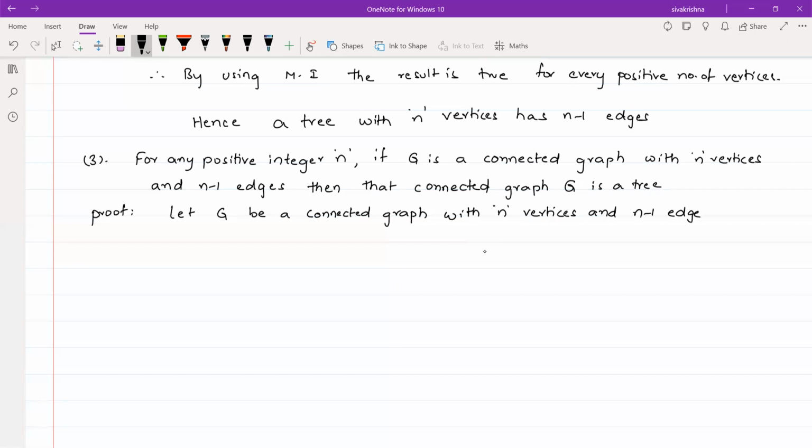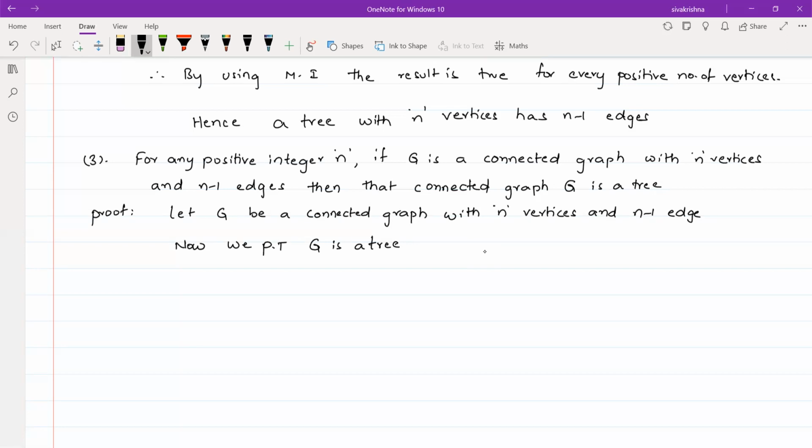Now we prove that G is a tree. According to the definition of a tree, if you want to prove G is a tree, we have to prove that G has no cycles. Already G is a connected graph, so we have to prove that G has no cycles. Whenever G has no cycles, then we say that the connected graph is a tree.